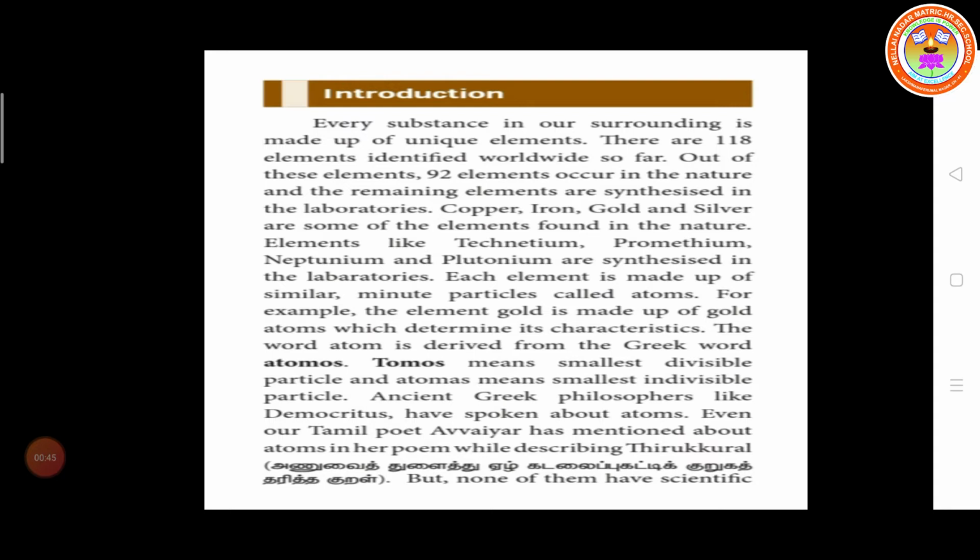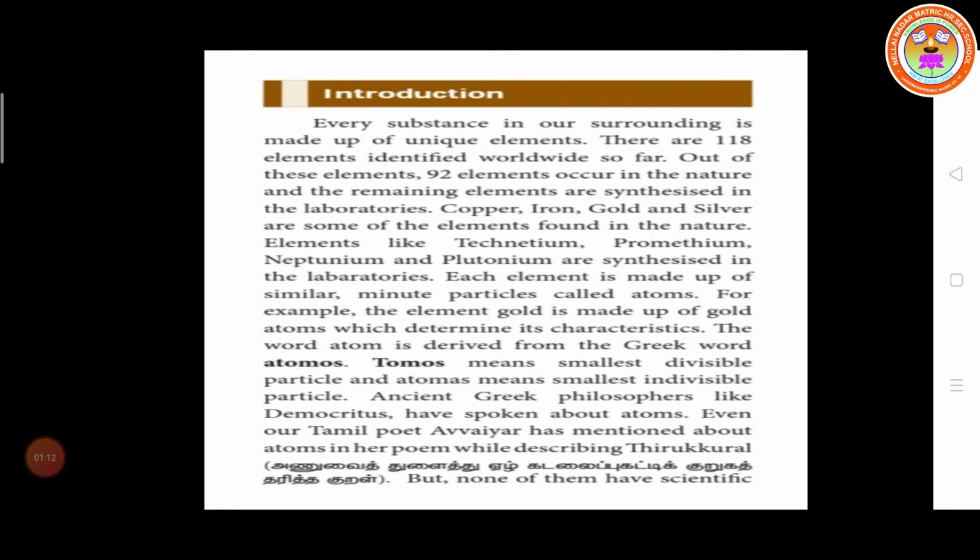All of you are familiar with these elements: copper, iron, gold, silver, which are found in nature. Elements like technetium, promethium, neptunium, plutonium are synthesized in laboratories.